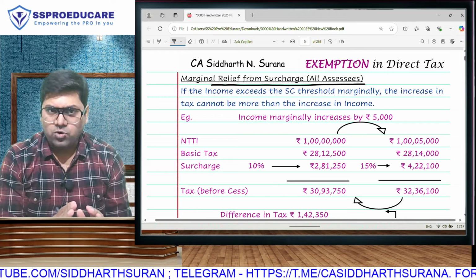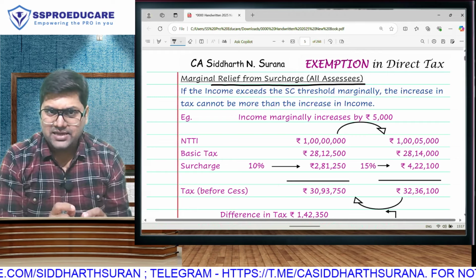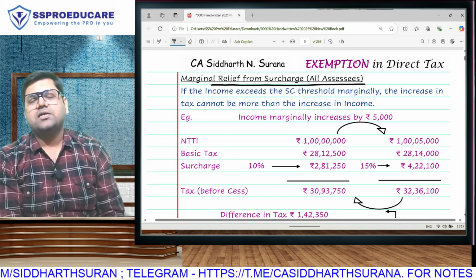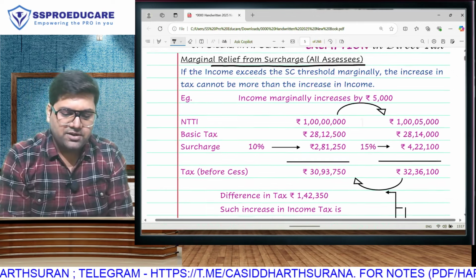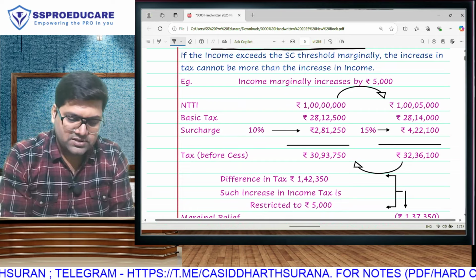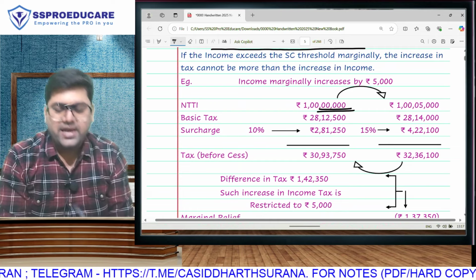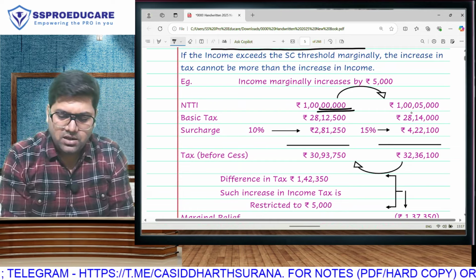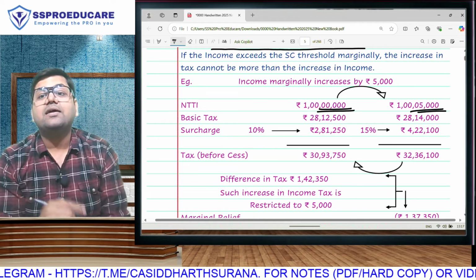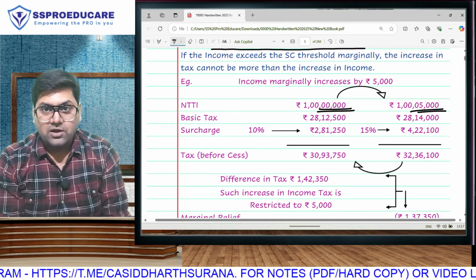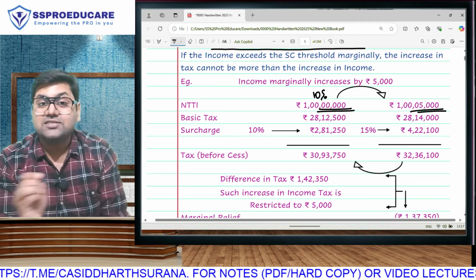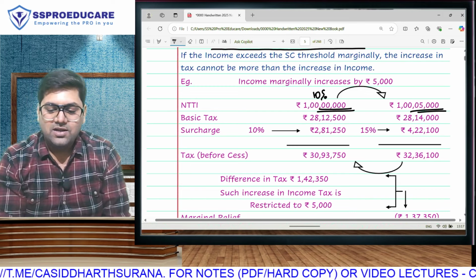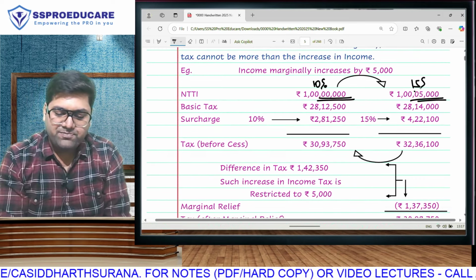I repeat one more time. The difference in tax cannot be more than the difference in income is that one sentence in which we can explain marginal relief. But let us understand how it works. Supposedly there is one person whose NTTI is exactly 1 crore and another person whose NTTI is 1 crore and 5,000. So do you realize this person will come in 10% surcharge because it is greater than 50 lakh up to 1 crore, and this person will come in 15% surcharge.